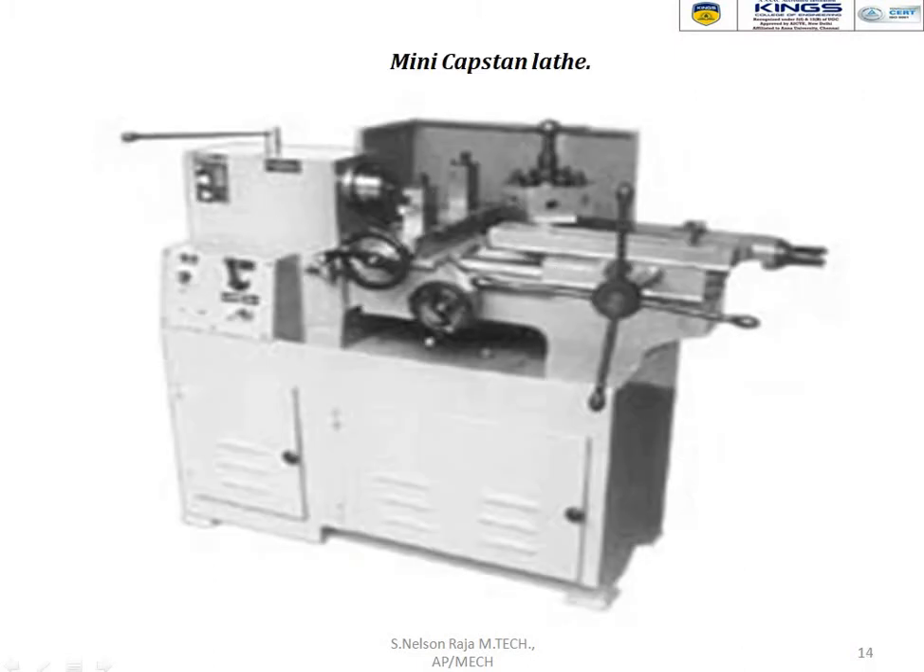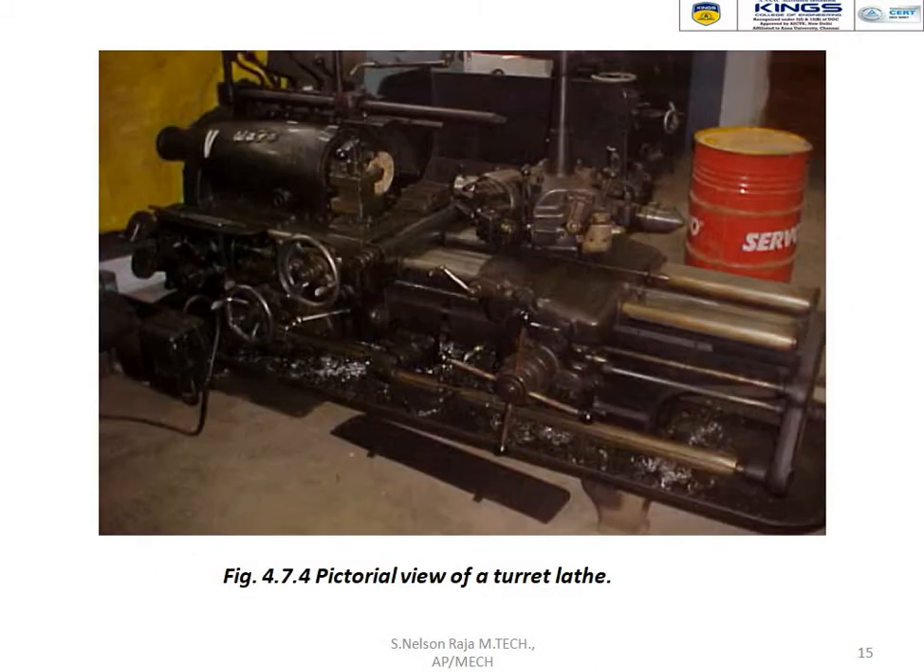So that is the pictorial view of a mini capstan lathe. And this is the pictorial view of a turret lathe. So what is the only difference between a turret and capstan lathe? There is one guide rod. So that is called a guide rod. The guide rod ensures the axial movement of the turret head. That is the important purpose of a guide rod.